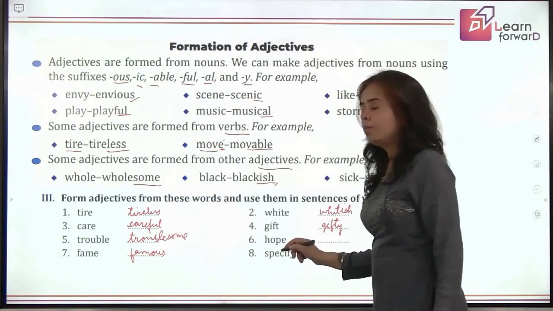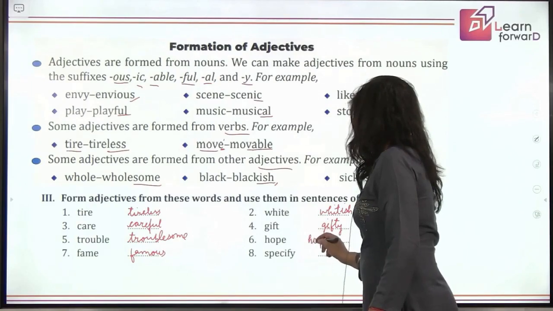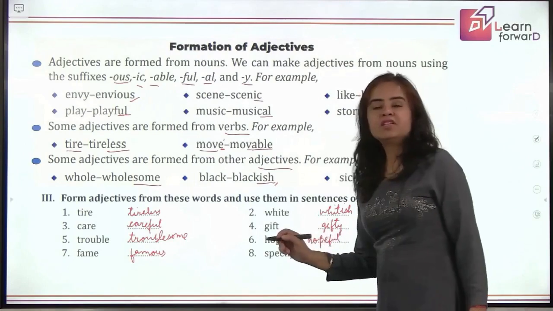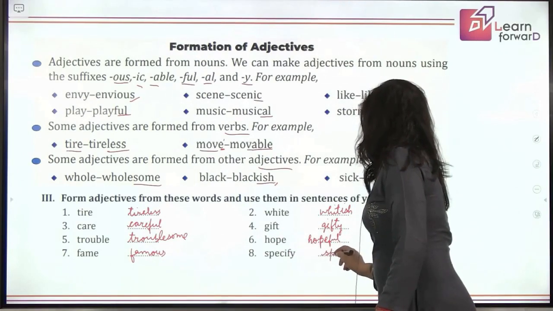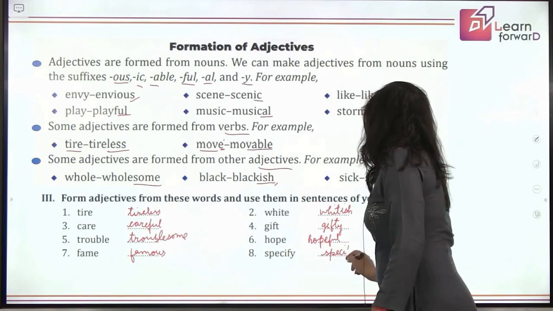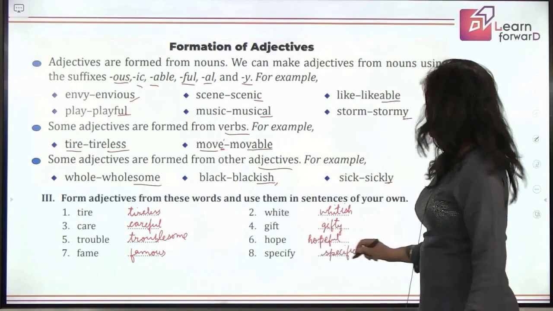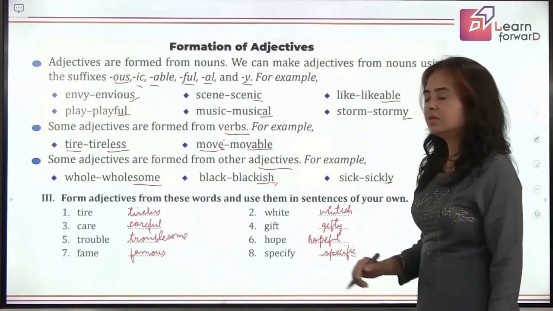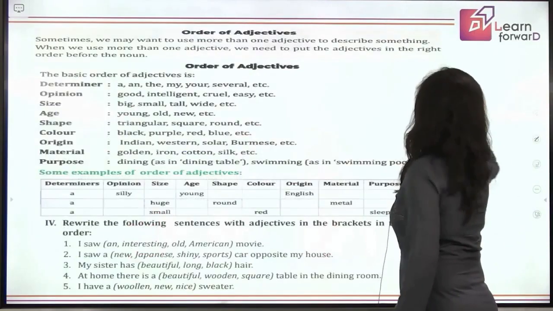Next, hope becomes hopeful. Perfect. Yes. Hopeless is also correct. Next, specify becomes, okay, have you heard the word specific? Yes. So this is the adjective from specify by adding IC to it. Fine, students. So I hope you can just try to make sentences on your own.